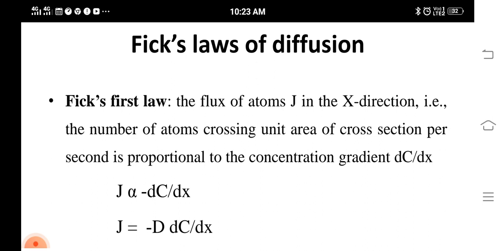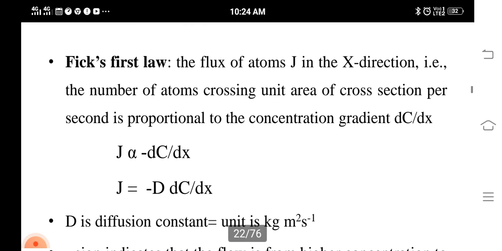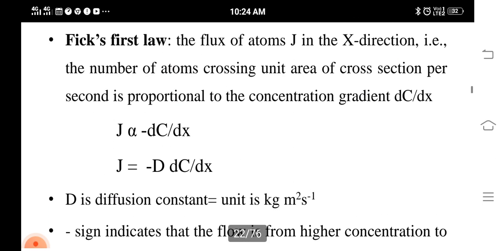of dc by dx. Here the flux J is directly proportional to minus dc by dx. We have the negative sign because of what is diffused into another. So J is equal to minus D into dc by dx, where D is the diffusion constant, and the unit of the diffusion constant is meter squared per second.